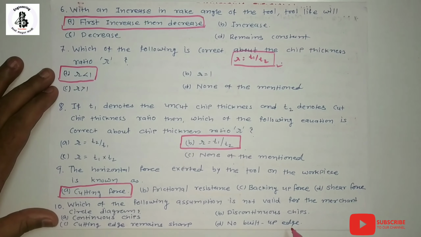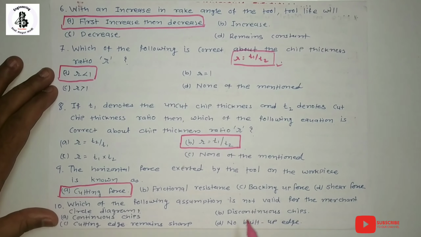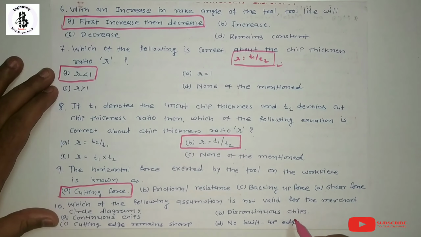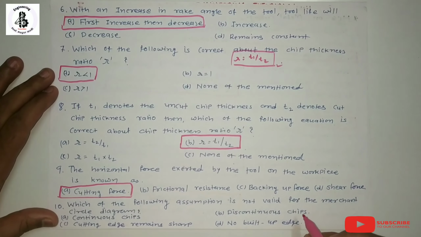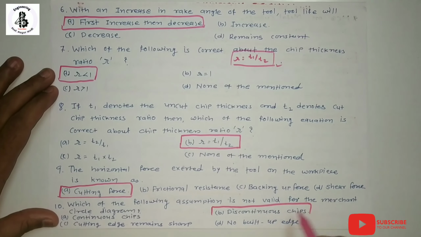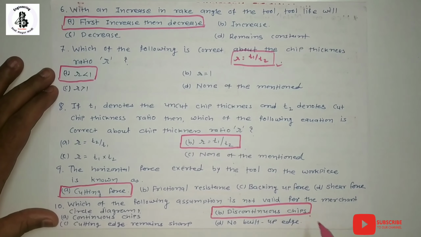These three will be the assumptions made in the merchant circle diagram. So only discontinuous chips will be the not valid assumption for the case of the merchant circle diagram. So in that case, the answer is B, discontinuous chips.